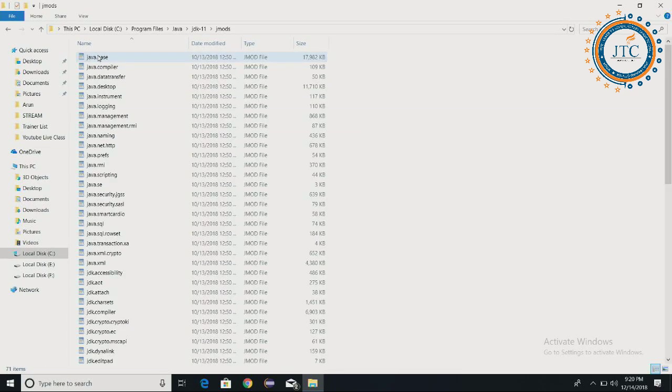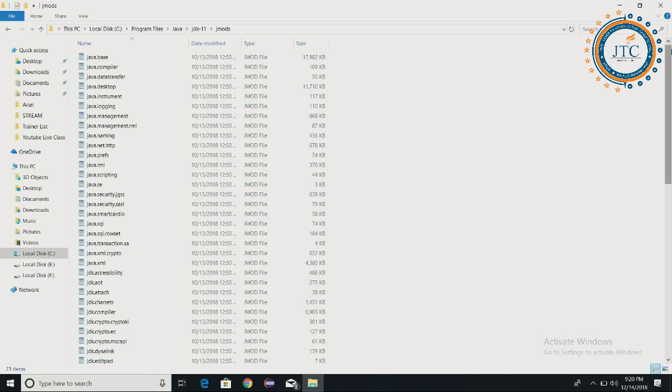Here you can see everything is there in the form of modules. Everything is there in the form of modules. The modular concept we will definitely come to in later topics, because modular is a different kind of programming practice, a different kind of approach. So we will come to that later.